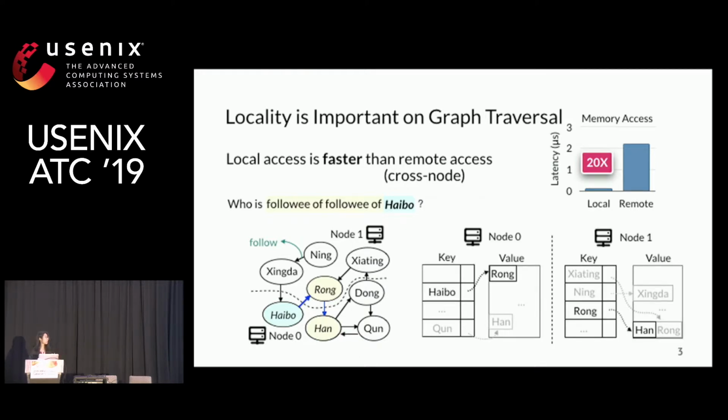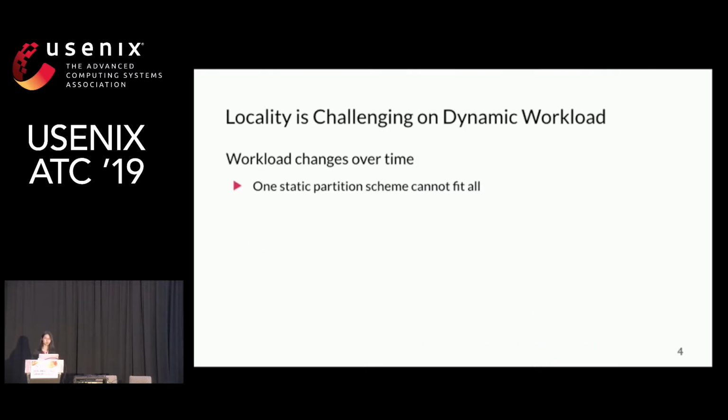The vertices are keys and their neighbors are values. As we can see, the followee Rong is on the same node as Haibo, so we can directly fetch it using local access. However, the followee of Rong is on another node, which results in remote accesses.